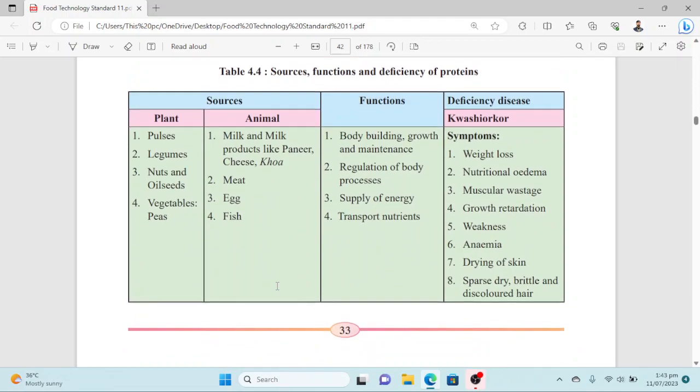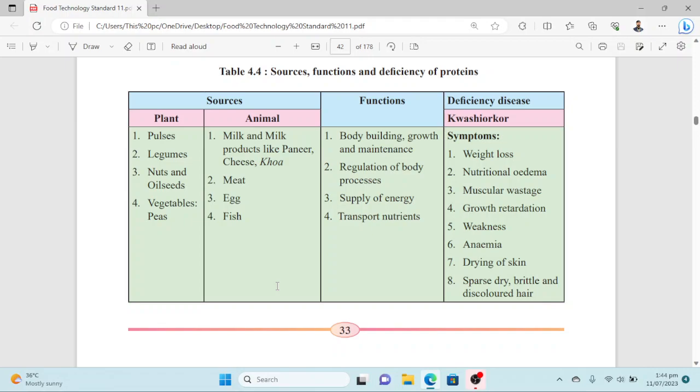Next, there is a table about some sources of protein from both plants and animals. Then the functions: what are the functions of proteins in the body, and what are the deficiency diseases when there is an inadequate amount of protein in the body. First of all, let's have a look at the sources. Plant sources are pulses, legumes, nuts, all seeds, vegetables, and peas, while animal sources are milk products,